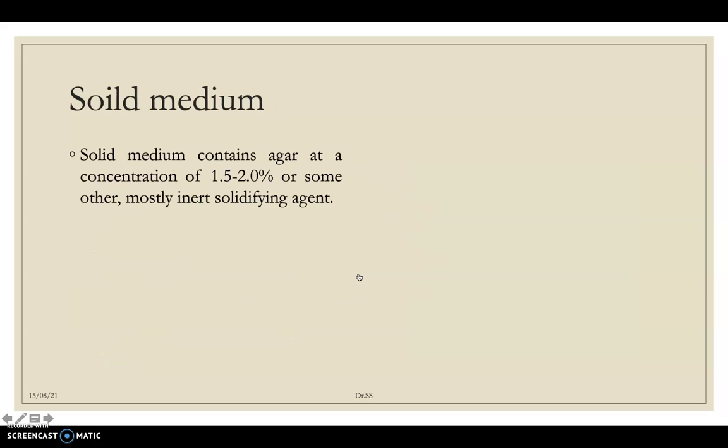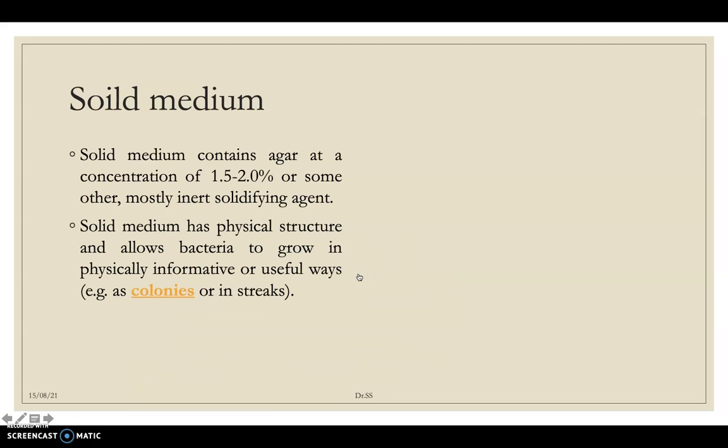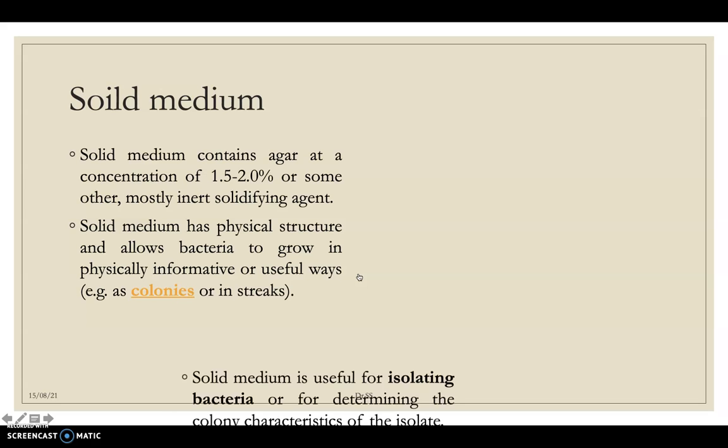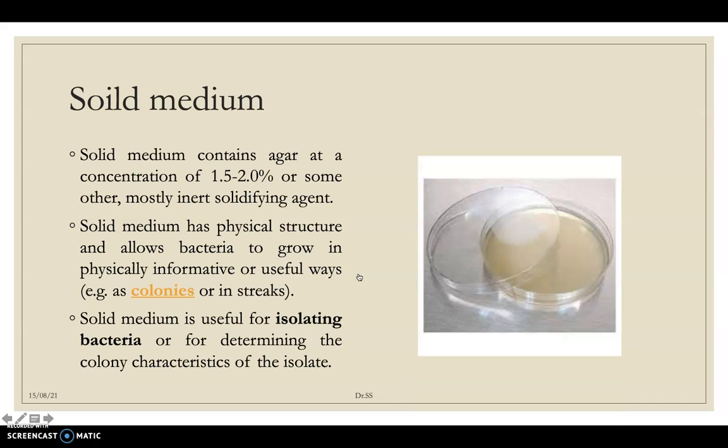And solid media contains 1.5 to 2% of agar. Agar acts as a solidifying agent. It does not involve in any of the reactions. Mainly the solid media is used for the isolation of bacteria, and mainly the agar plate is used for isolating the individual organisms with the help of this type of solid media.